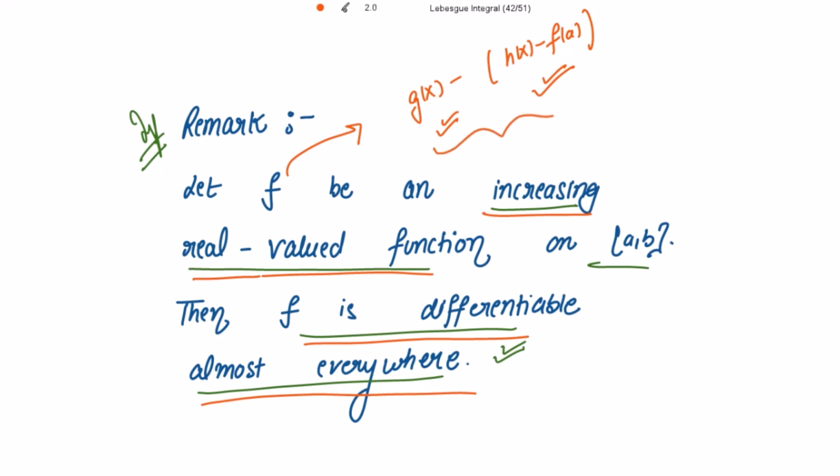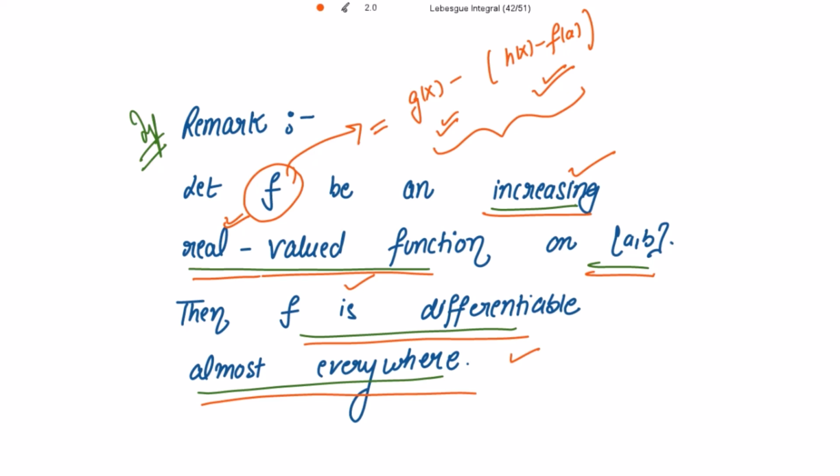If f is equal to the difference of these two, then f itself is also an increasing real valued function on closed interval [a, b]. Then I can say that f is differentiable almost everywhere.